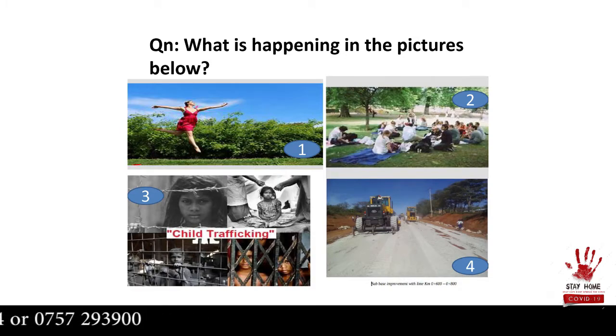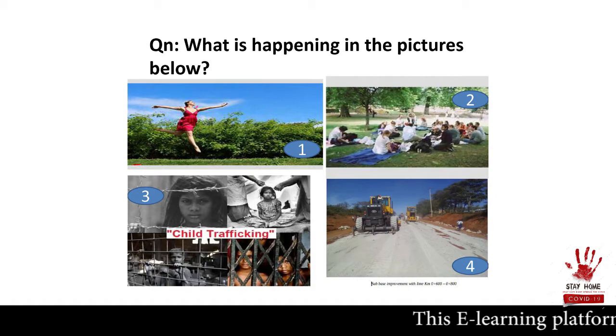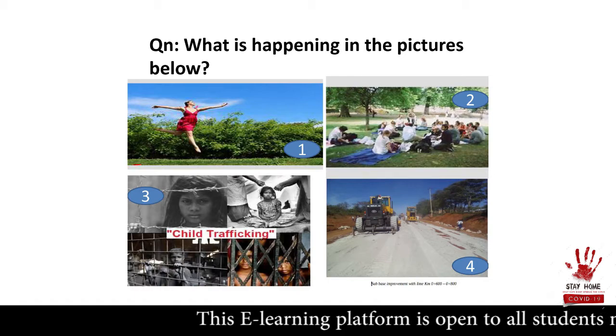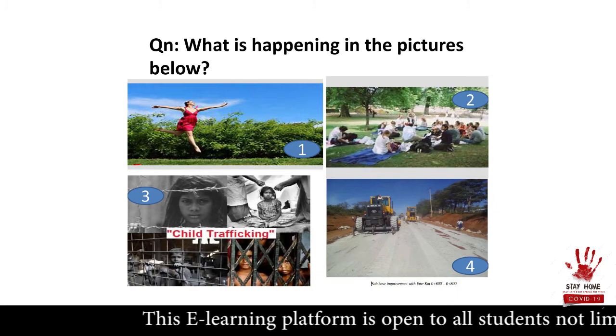Then some people take away other people's children and they take them illegally. The verb is traffic. Then the road is being constructed using sand and stones to make it waterproof. Which verb is that? Tarmac. So when you have these verbs, we are adding K-I-N-G. For example, frolic in picture 1 will become frolicking. Picnic, picnicking. Traffic, trafficking. Tarmac, tarmacking.